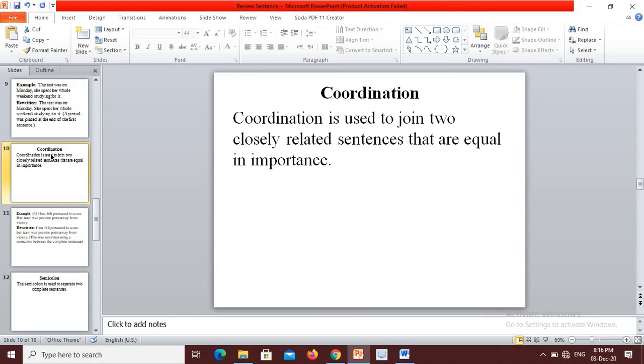Coordination. Dear student, coordination is used to join two closely related sentences that are equal in importance. One way to join two closely related sentences is to put a semicolon between them. Another way is to use a comma and a coordinating conjunction between the two sentences. The 7 coordinating conjunctions are for, and, nor, but, or, yet, and so.